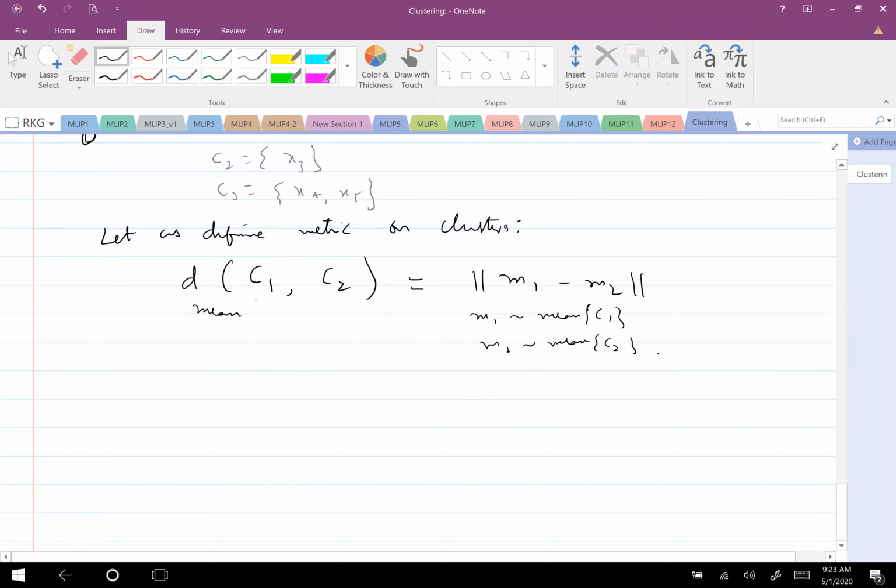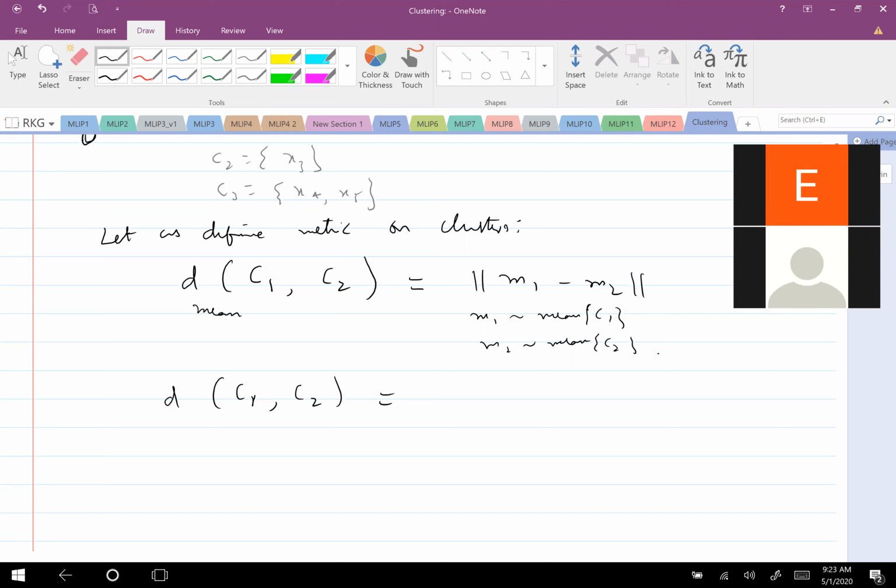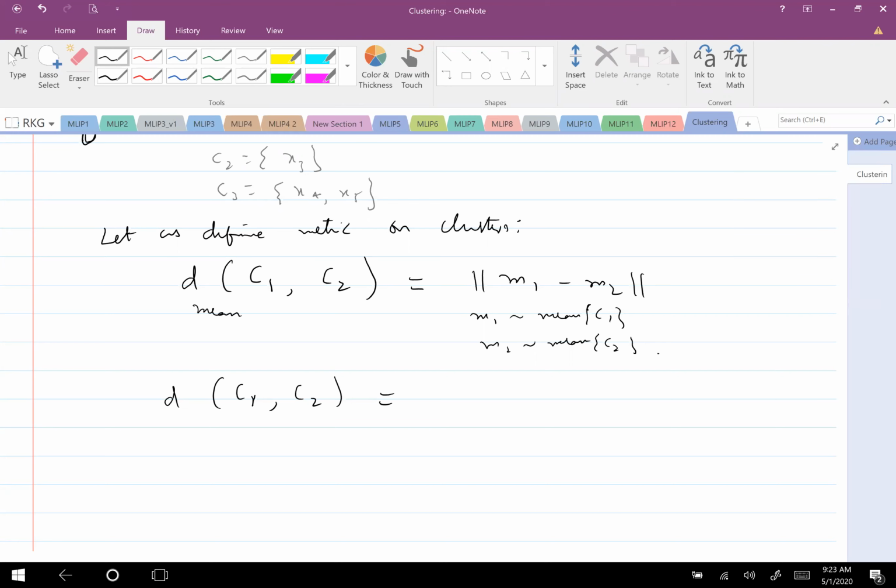Now, is this the only way, or are there any other ways I can define distance between two clusters C1 and C2? I hope you understand what I am discussing now. If it is not clear, please ask now. If it is clear, please tell a few more suggestions. Any other student? Maybe covariance? Tell clearly. Covariance between M1 and M2.